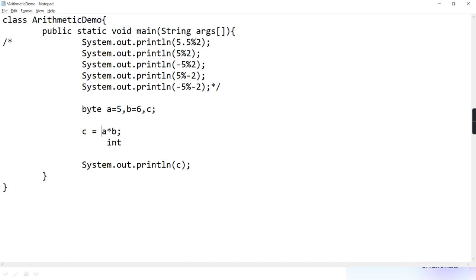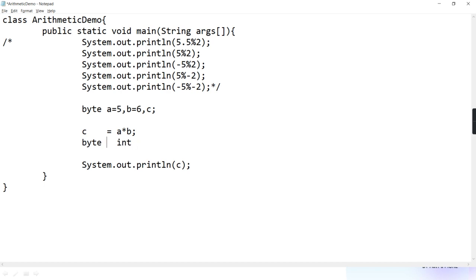Many think that byte into byte is byte. But if you know the rule, according to the table which I gave you, byte into byte gives the result integer. But C is of what data type? Byte.